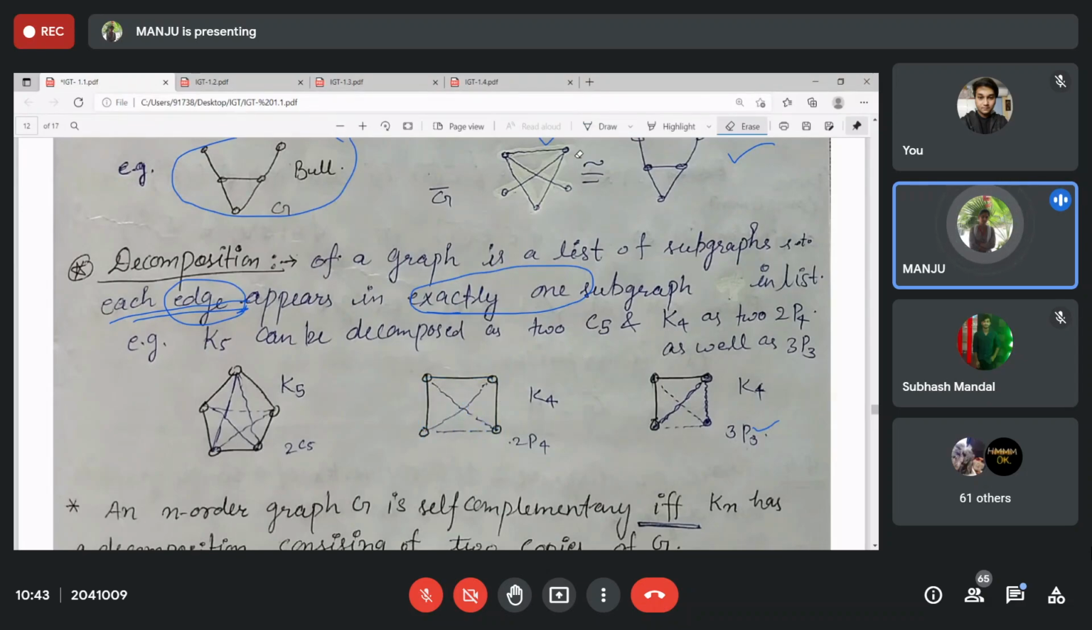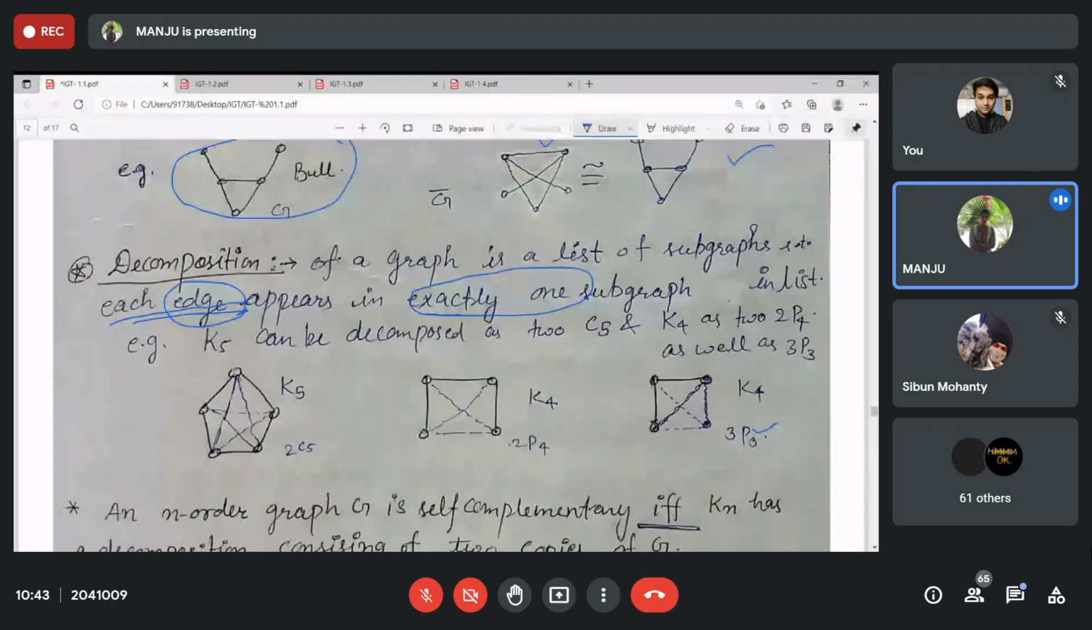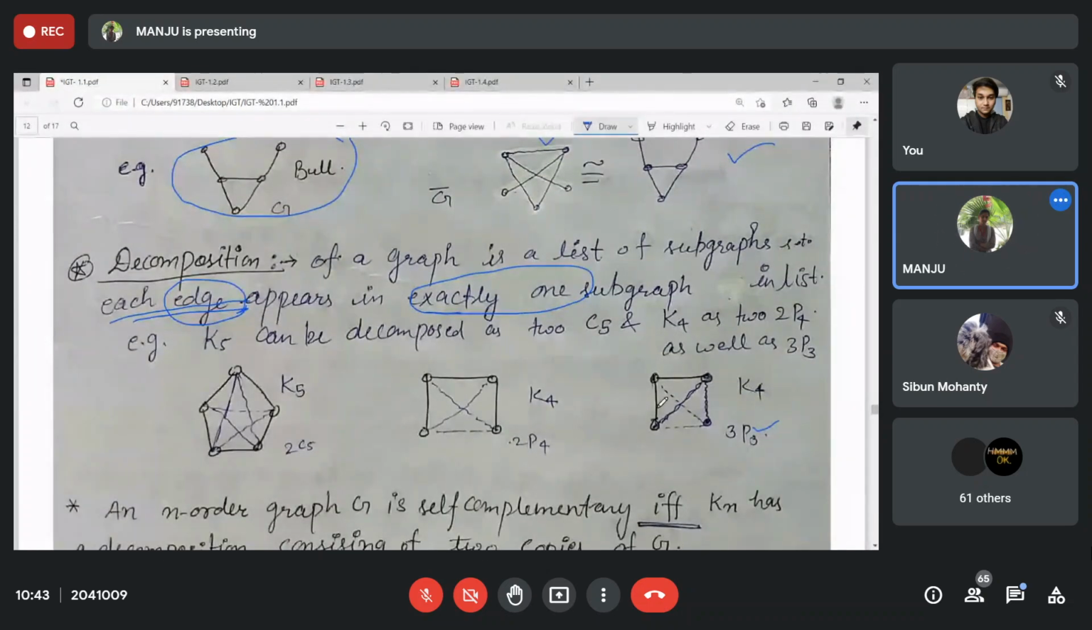And how many P4 exist in the case of K4? There are two P4 that exist. How do you calculate this? How do you say, without calculating, that is without decomposing, that if P3 exists, there will be how many P3? The number of P3s.